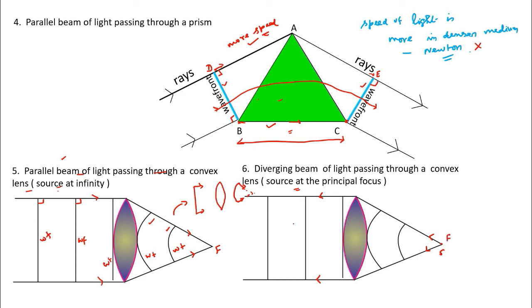Divergent rays here, parallel beam. So this is a divergent wavefront. This represents a parallel wavefront. So the short form: convex lens, divergent beam like this, then you will have a parallel beam. This will be the short form.